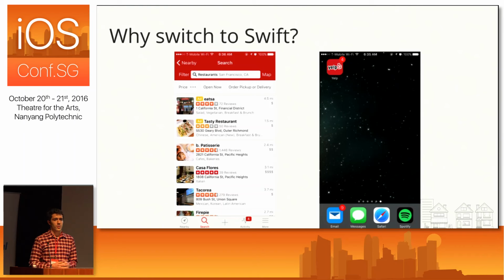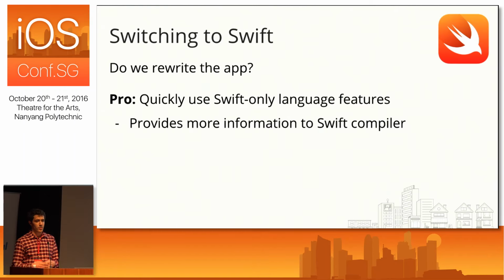Now, we know that we want to transition to Swift, but we had to decide how to go about doing that. And we thought, well, maybe we will rewrite the app. And this is a really attractive option at first because we can immediately get started using those new Swift-only language features. And this is going to help us make a lot of progress towards our goal of being able to give all that information to Swift and get all that compile time feedback.